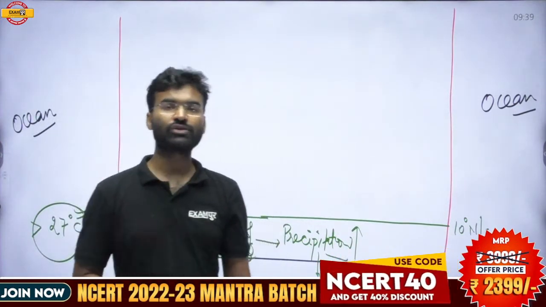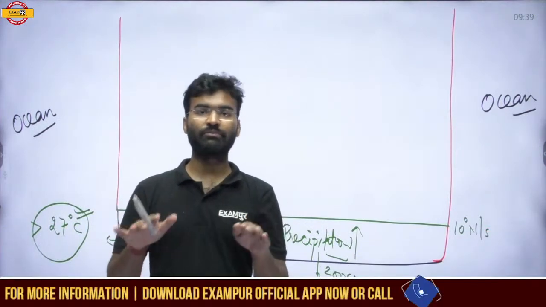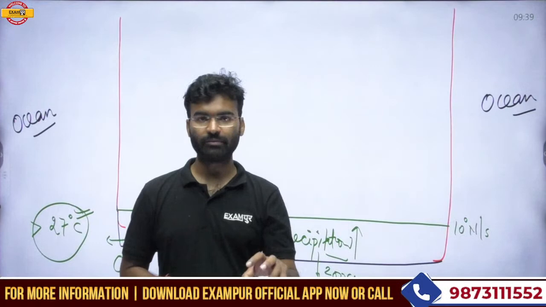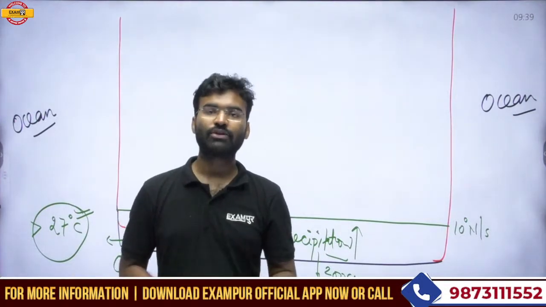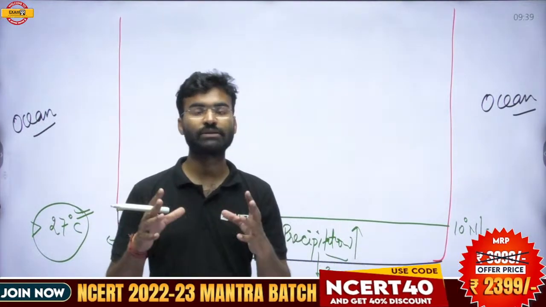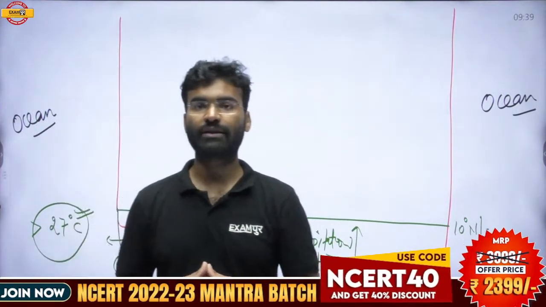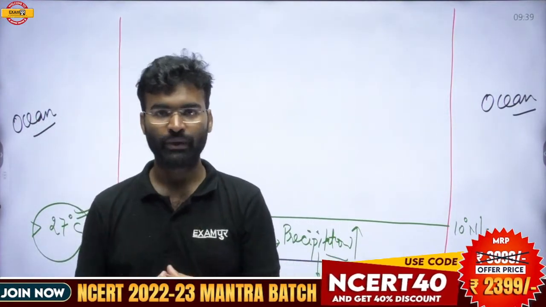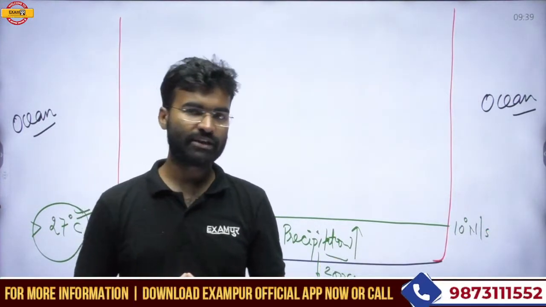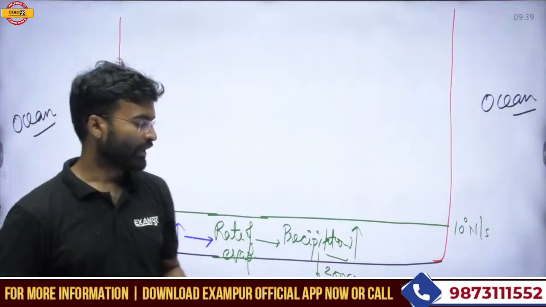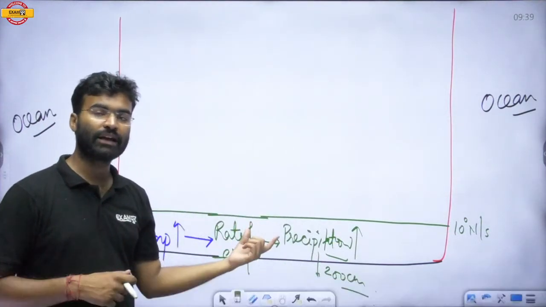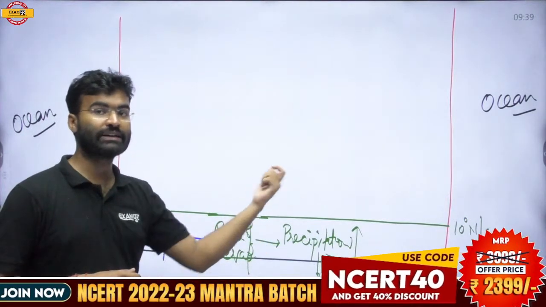So if there is any zone which has the maximum temperature and the maximum precipitation, then temperature and the supply of water are both sufficient, and both are important factors for the growth of vegetation. And try to understand here, this zone gets a high annual temperature. That means the temperature throughout the year is high.